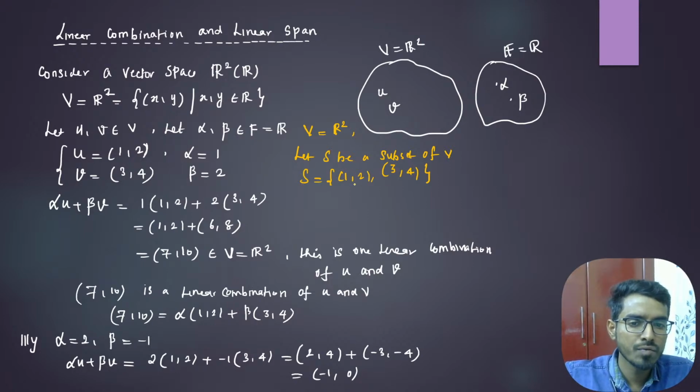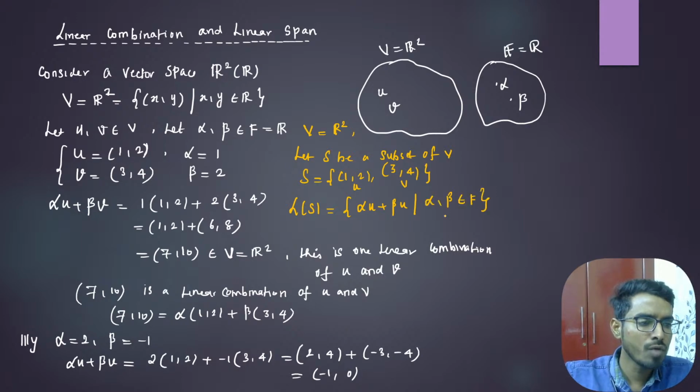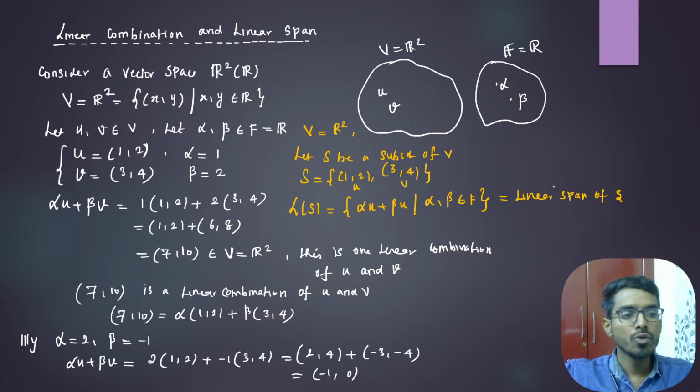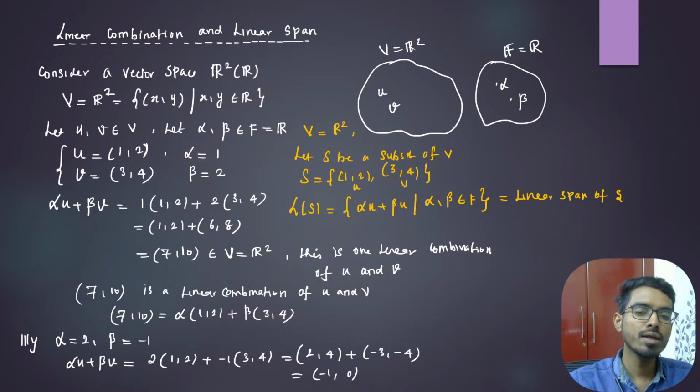This is our U, this is our V. Now you collect all those linear combinations, alpha U plus beta V, where alpha and beta belong to the field F. This consists of all those linear combinations of U and V. All those linear combinations of U and V are called the linear span of S. So a linear combination is one combination of that U and V. You collect all those possible combinations and put them in one set. That set is called the linear span.